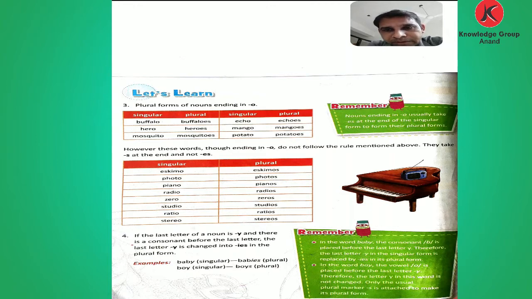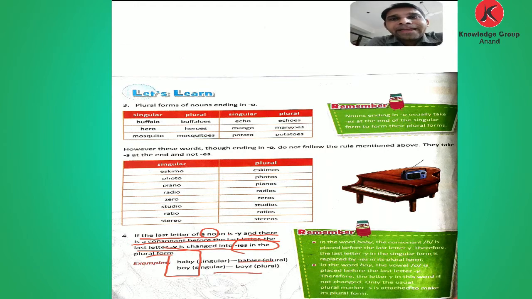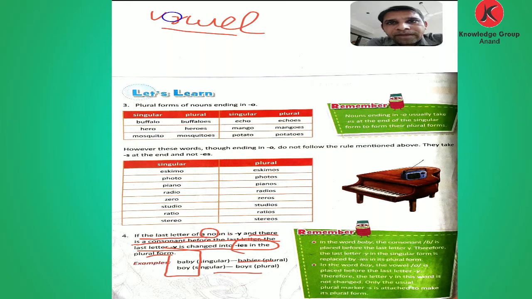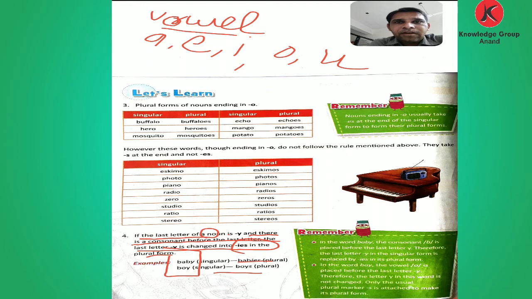Now comes to the next, number 4. Now comes to the letter y. If the last letter of a noun is y, and there is a consonant before it, the y is changed into ies in the plural form. See, baby and boy are given in singular. So keep in your mind the vowels: A, E, I, O, U. These five vowels.